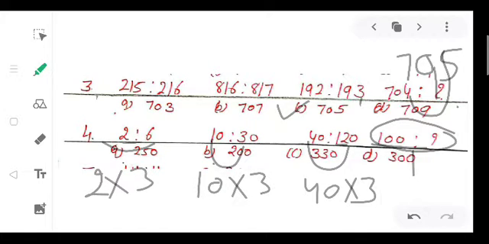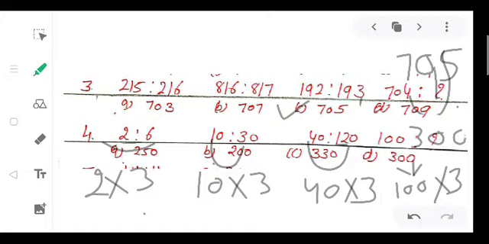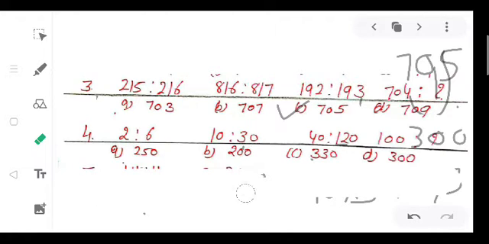So what will come here? Again 100 we will multiply by 3. The answer will be 300. So which is the correct option here? A, B, C or D? Our answer is 300. So the option is D. So D option is right. Clear?